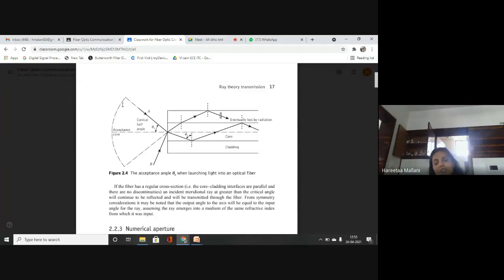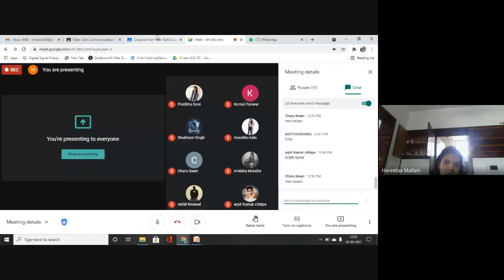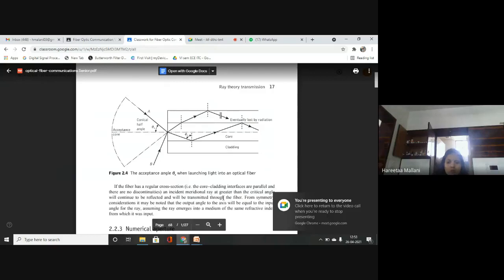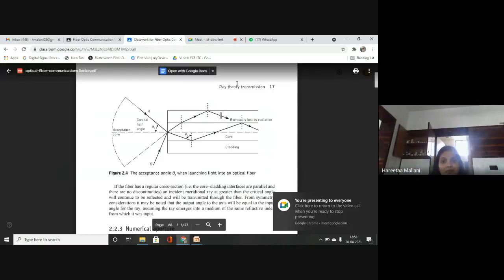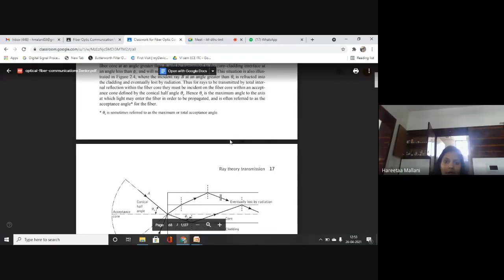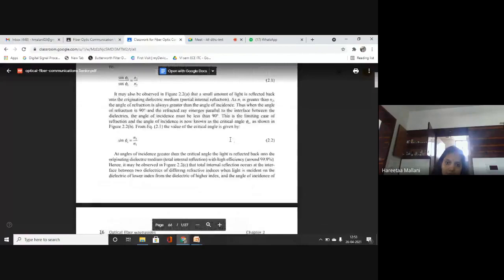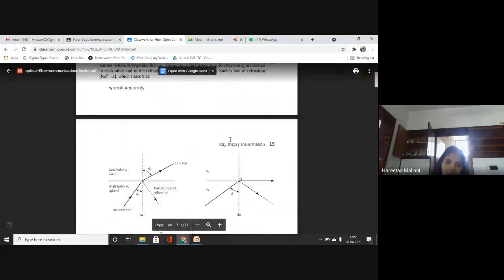And how will the light ray be generated? By using any optical source like LEDs and lasers. So this is the concept of acceptance angle. Any doubt in total internal reflection, TIR?